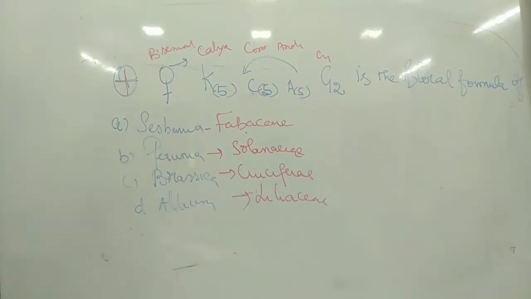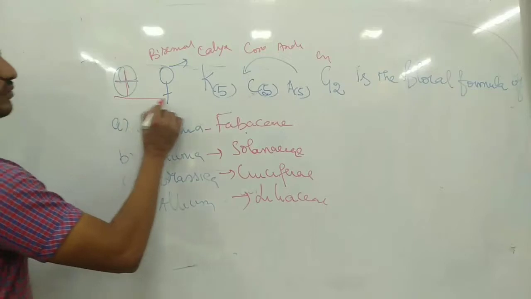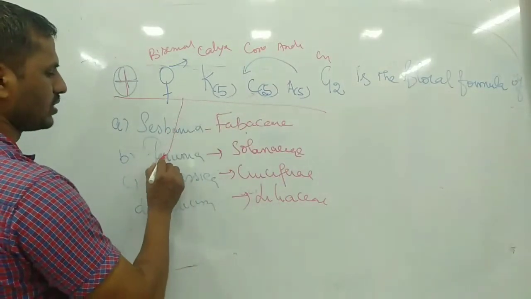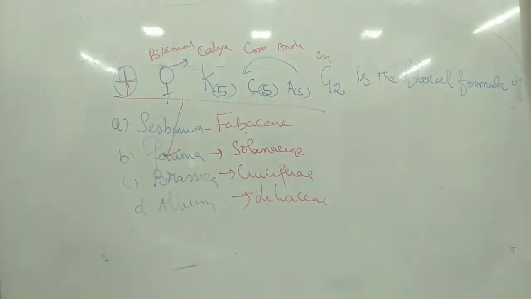Among these kinds of floral formula, this is very common in the Solanaceae member, where they are attached to one another.